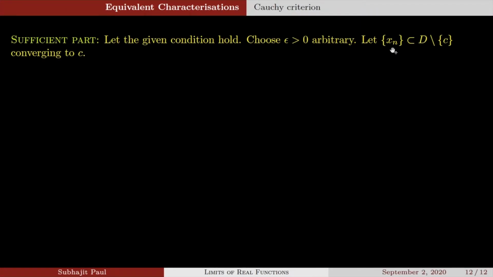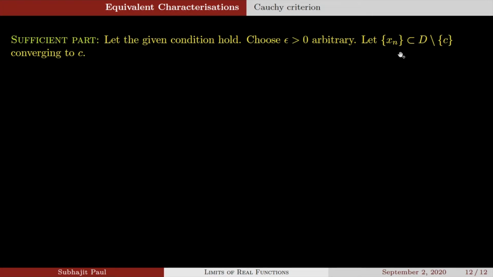We do not even know whether the functional sequence converges or not. We will take a particular sequence xn and show that the functional sequence actually converges. Now the limit of the functional sequence may depend on the choice of this sequence xn, right?